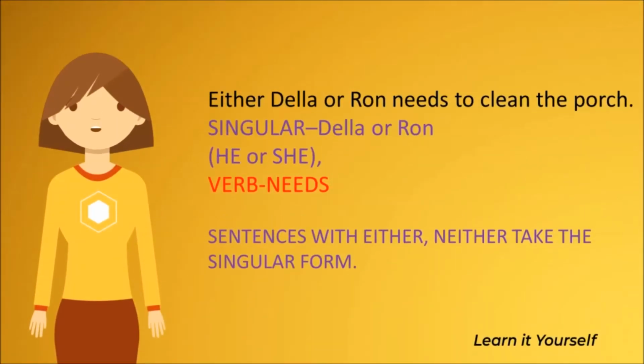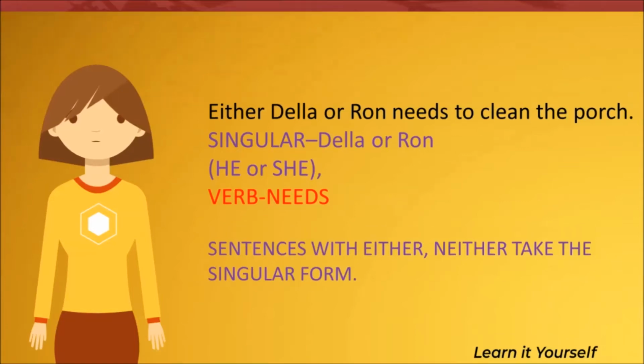Either Della or Ron needs to clean the porch. Here, the subject is Della or Ron. The subject is singular and the verb is also in the singular form, it is needs. If we are to replace Della or Ron, it would be he or she needs to clean the porch. Therefore, you can also say he or she needs. It is in the singular form. Sentences with either, neither take the singular form.